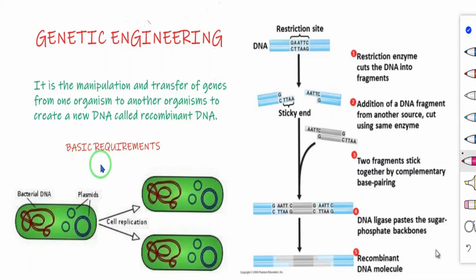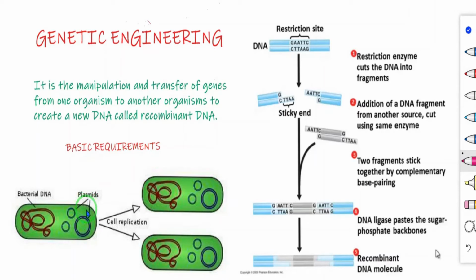Then the next one is basic requirements of genetic engineering. Three basic requirements are necessary. First one is plasmid. Second one, restriction enzyme. Third one is DNA ligases. So these are the three basic requirements. So first one, plasmid. What is plasmid?